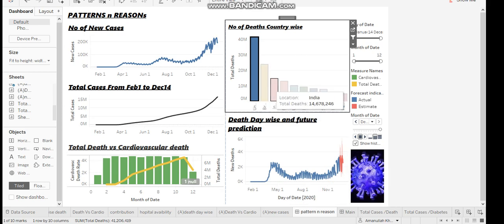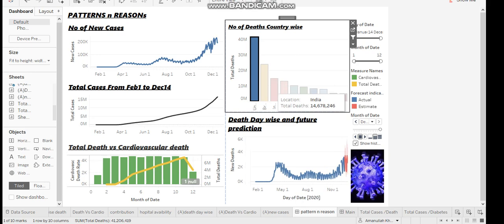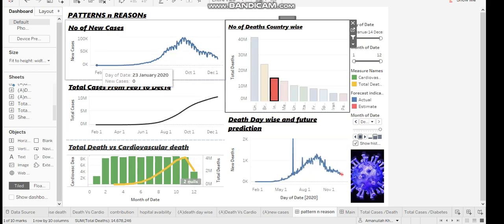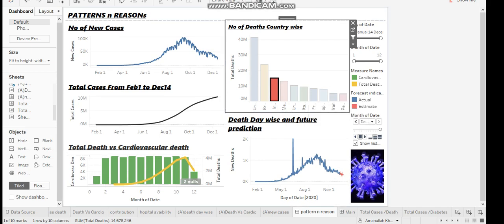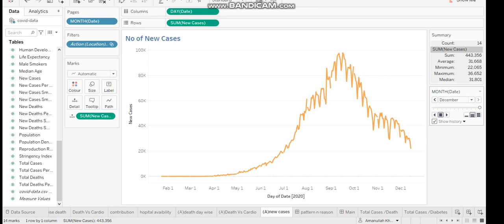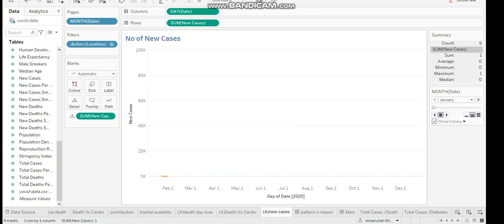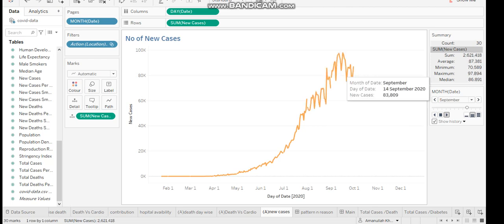So let's move to another country, that is our India. So here is the graph of India. Let me show you the animated timeline for these visualizations. The number of cases begins in the month of April, as you can see here, and it goes on and reaches its peak in the month of September and then goes down.